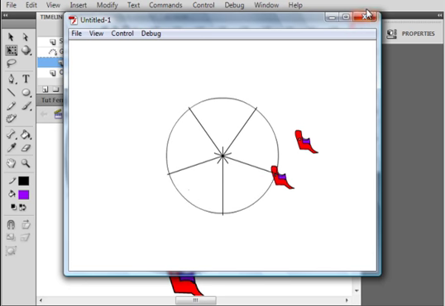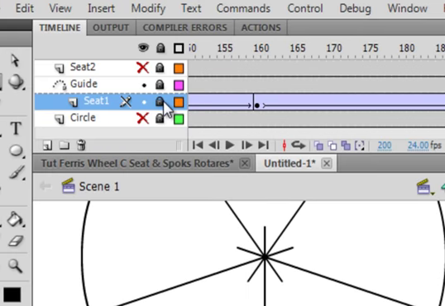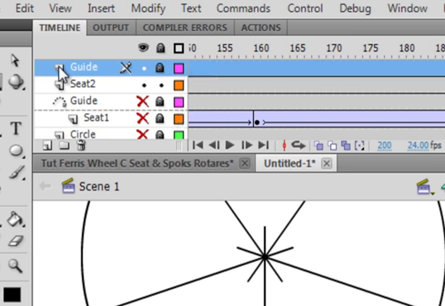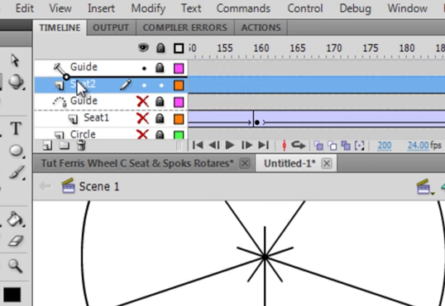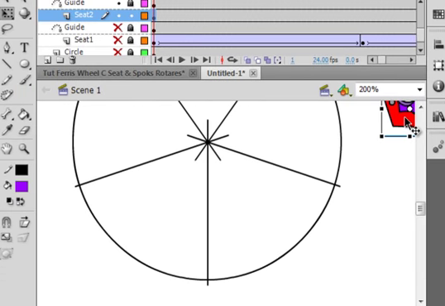Alright, I'll do one more of these with you, and then you can do the rest of them on your own. Lock that seat layer, hide those two layers, make seat 2 and the guide above seat 2 visible. Unlock seat 2. Turn this one into a guide by double clicking on it. Guide, OK. Pull the seat up into here. Go back to frame 1 and grab this seat here.